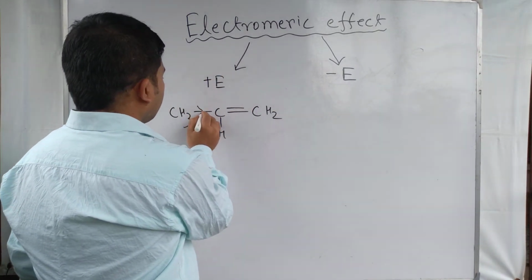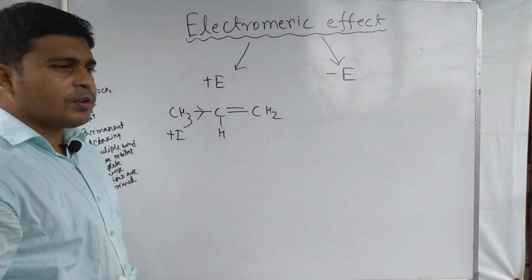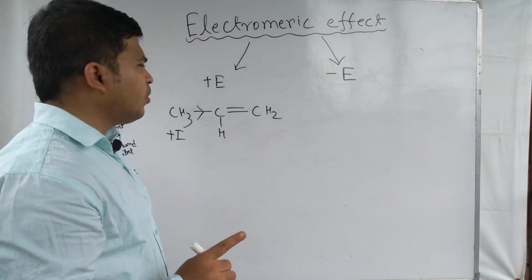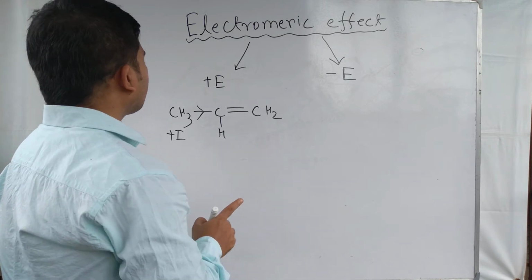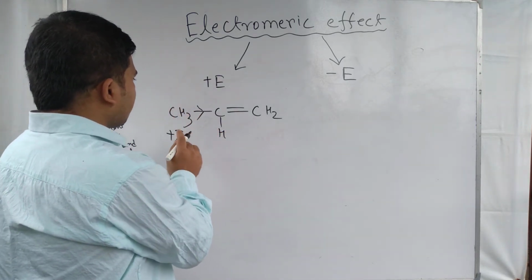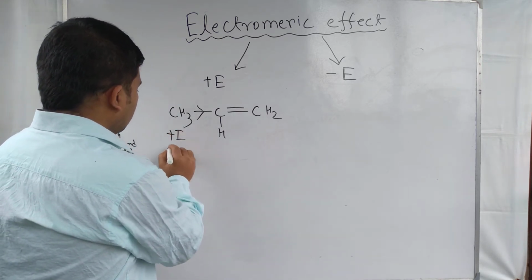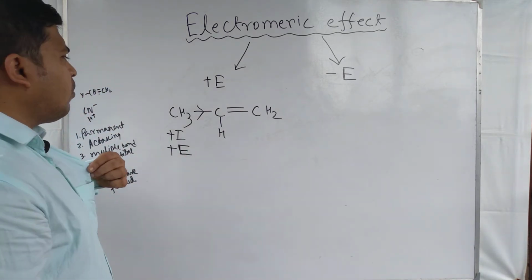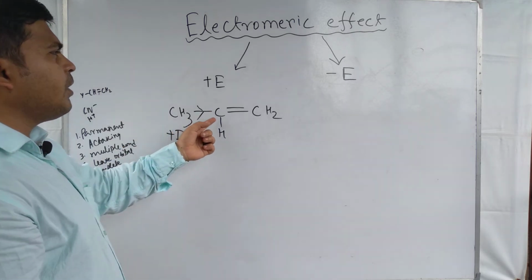In this case, the CH3 group is operating plus I effect, and plus I effect is also important for determining the electromagnetic effect direction. Here, due to the plus I effect operating group, it is called plus E. Electron donating electromagnetic effect is operating here.